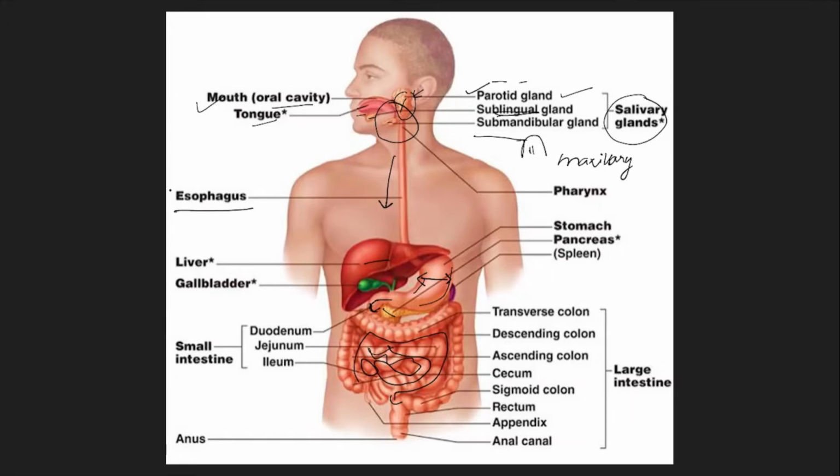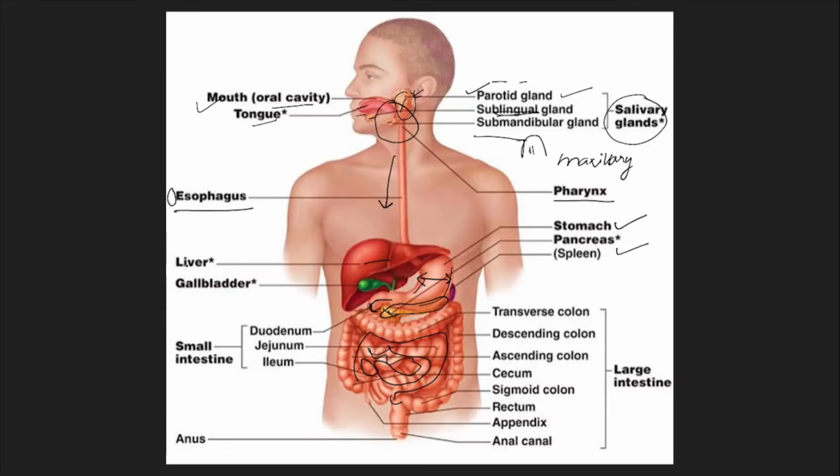Further, the esophagus is a long tubular structure. Before that is the pharynx, which is the common area for the trachea and esophagus. Moving on, the next part is the stomach, and the pancreas. Just see where the pancreas is located. This yellow structure is the pancreas. It is sandwiched between the stomach and the large intestine.